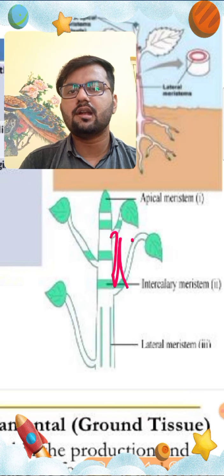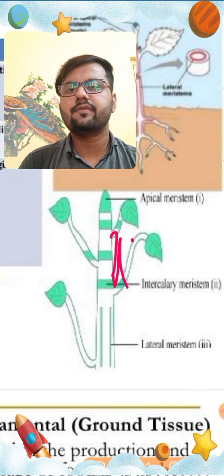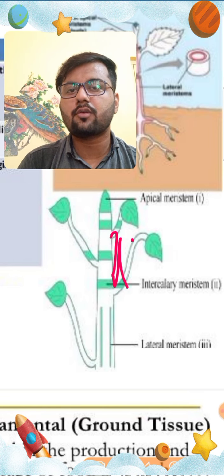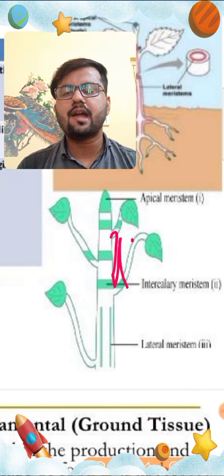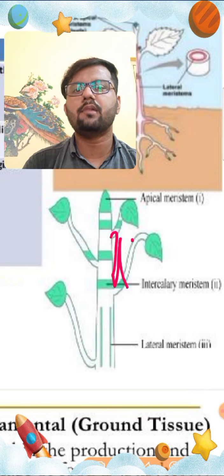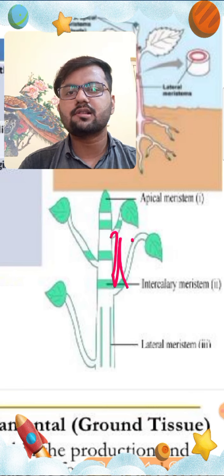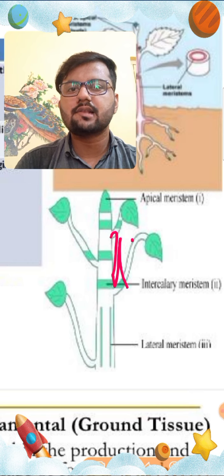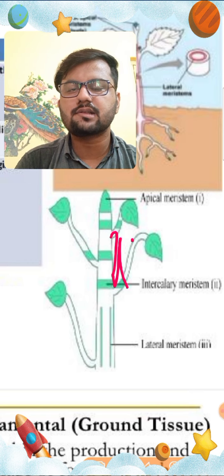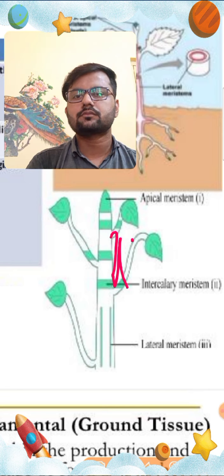We have studied the definition of tissue, as well as why tissue is required. After that, we have studied the two different types of tissue, that is plant tissue and animal tissue, as well as the differences between plant and animal tissue, and we have studied the sketch diagram of the classification of tissue.